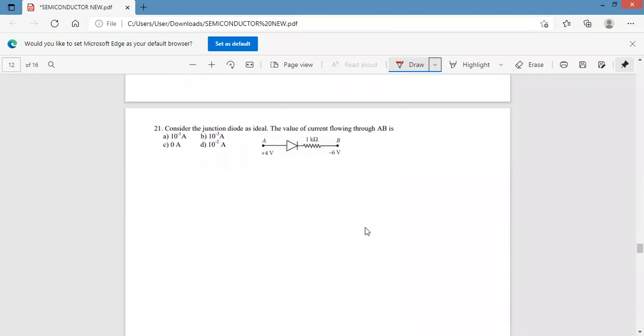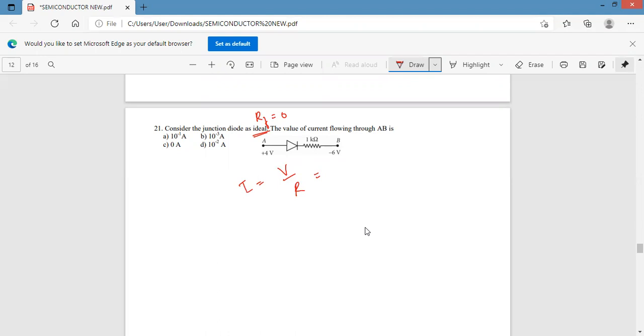Consider the junction diode as ideal. Ideal means there is no opposition; resistance is equal to 0. Ideal means forward resistance is equal to 0. The value of current flowing through AB can be found using Ohm's law. From Ohm's law, I is equal to V by R.